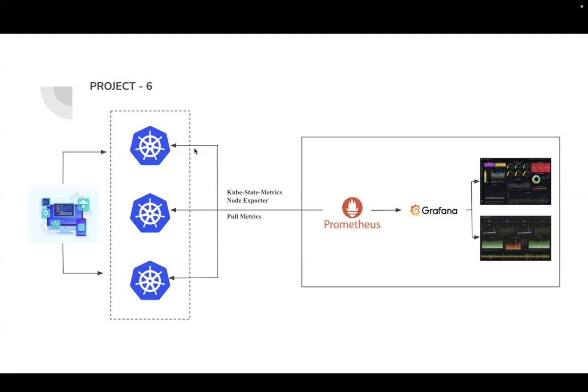From the Kubernetes cluster, we are going to fetch the metrics and send them to Prometheus, which is also one of the tools. From Prometheus, Grafana will take the data, and we can view dashboards: how many requests are coming, how much CPU is used by my application deployed in the Kubernetes cluster, and how much I need to increase the CPU by looking at these dashboards. The dashboards will be like graphs, something like this on the right side.